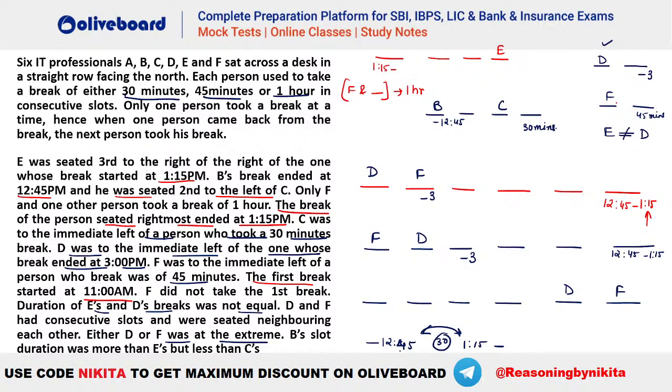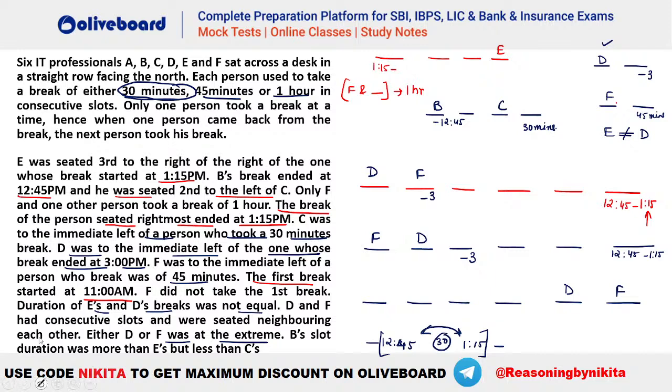You cannot have a slot of 12:45 to 1 and then 1 to 1:15. That's not possible. So this has to be one slot with a 30 minutes duration, 12:45 to 1:15, because that is the minimum possible duration for a slot. You cannot have 15-minute slots, and we have consecutive slots. So that is why.